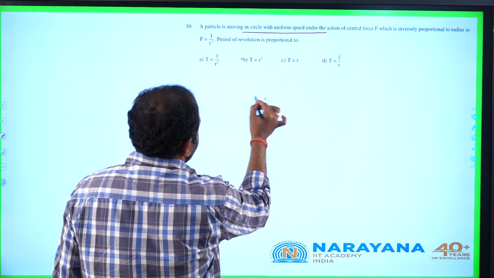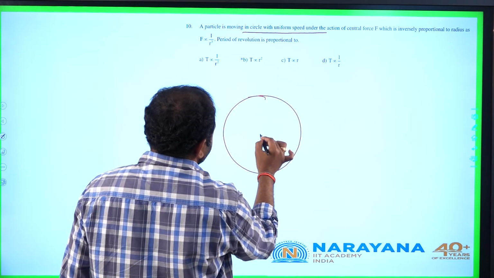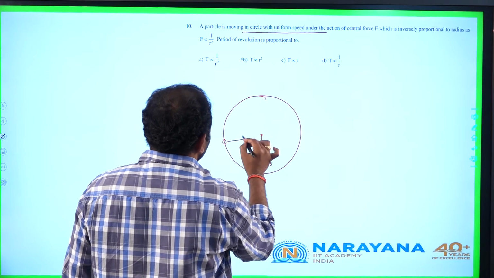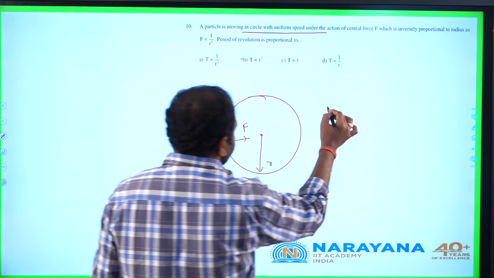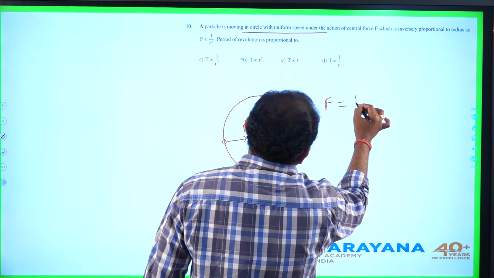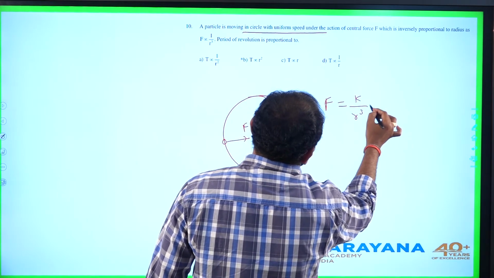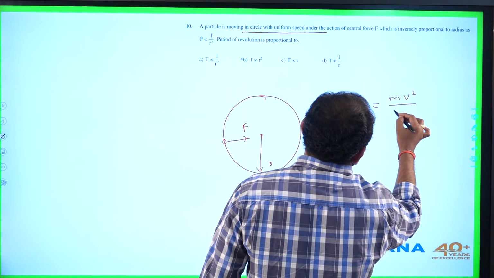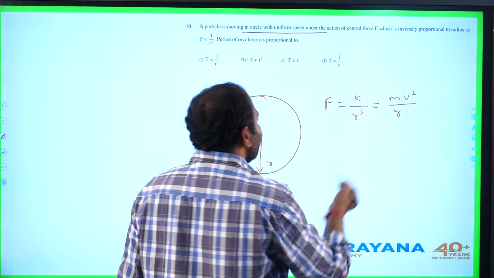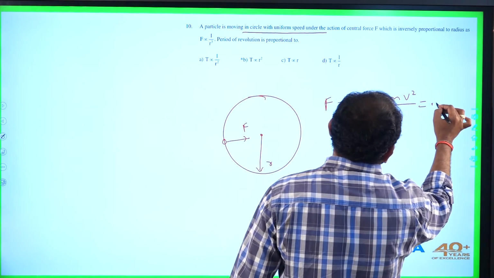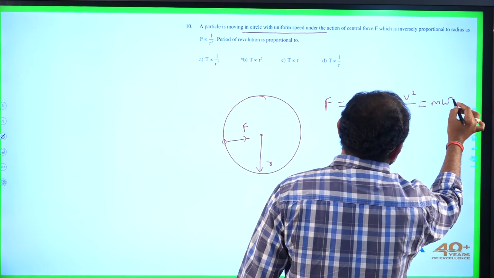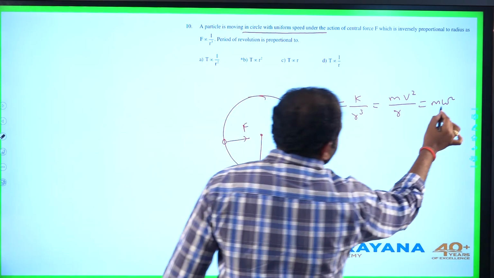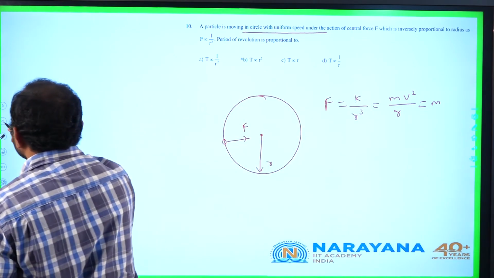So if I take a circular path of radius r, the centripetal force experienced by the particle can be written as some constant by r cube. This is equal to mv square by r, or directly this can also be written as m omega square r form. Directly we can calculate the time period from this expression.